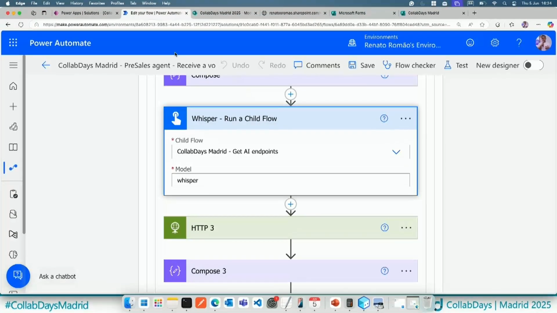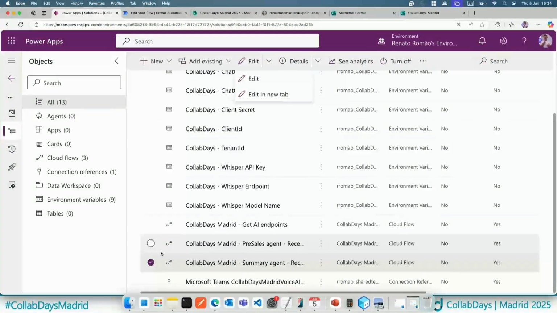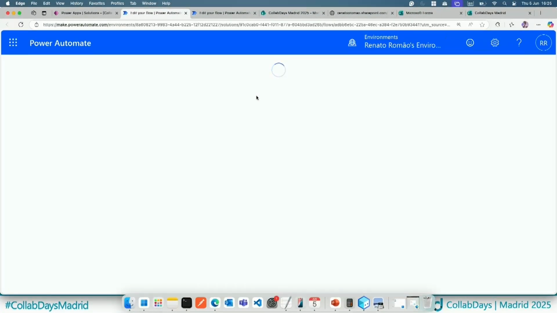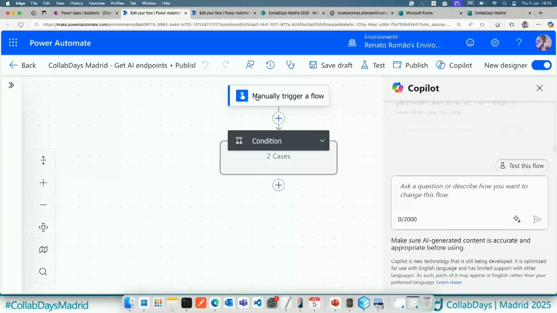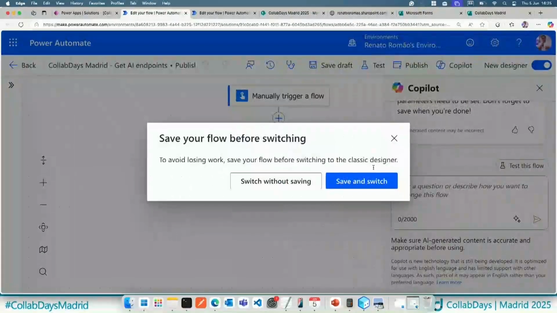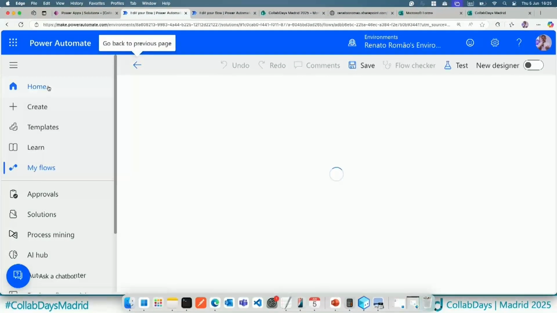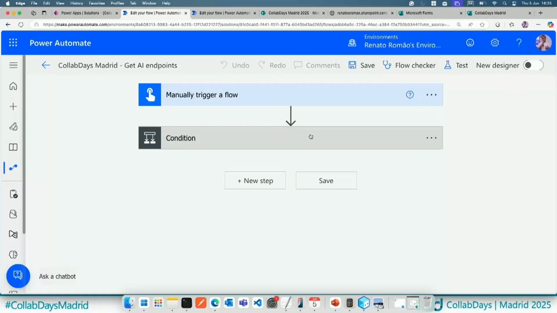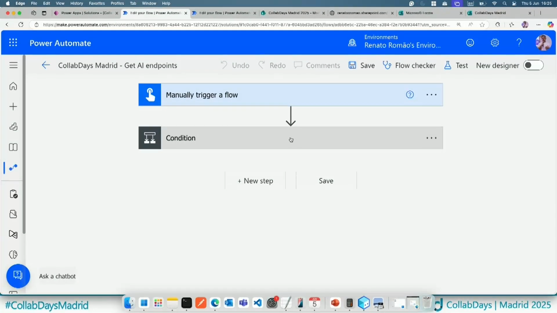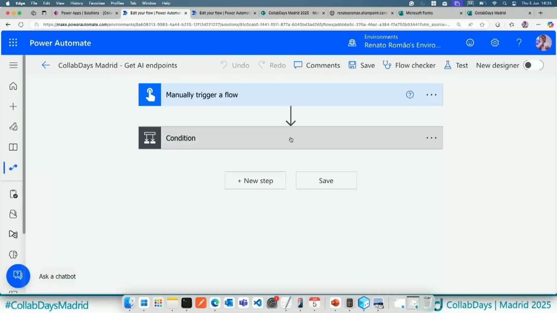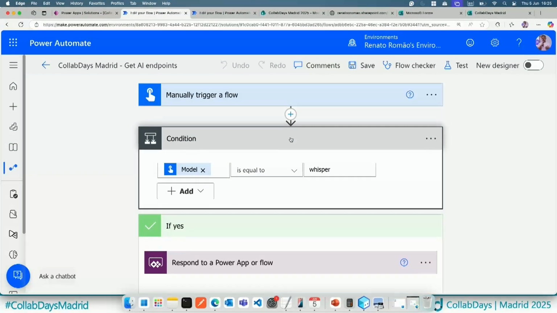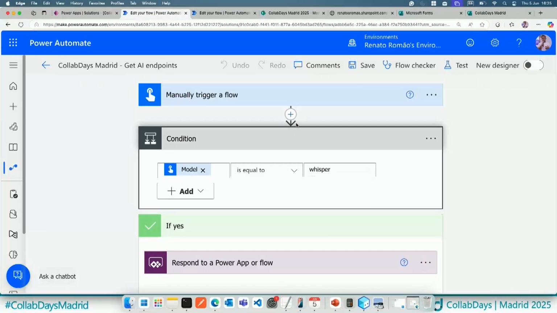So in this case, if I need to change the workflow there, let me open the second workflow, which is a child workflow. This is a best practice when we are using multiple actions inside the workflow. Let me switch to the old version. Basically, when we have a lot of actions, we often split them into different workflows, and we can execute the child workflows just to extract, and also if you need to change anything here, it will be good.